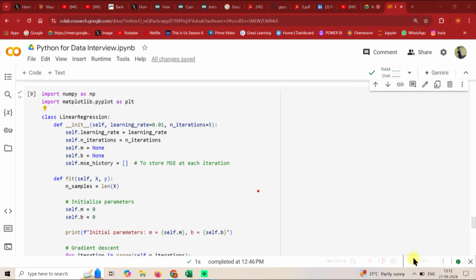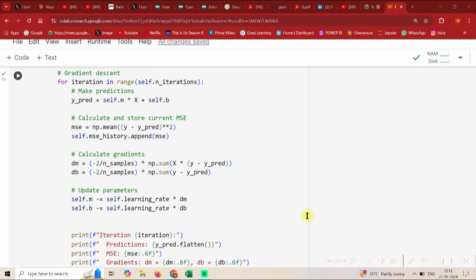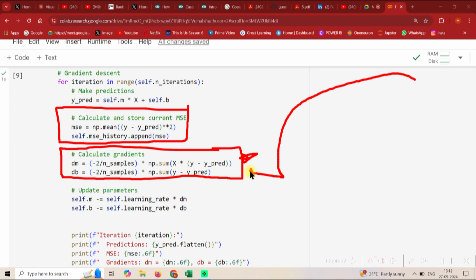And now guys, let's move towards the code part. The code is already there. I'll be telling you. Essentially, if you remember, I got one equation. This is the equation that I proved to you, showing how we calculate the gradient. It's not very difficult. We are just calculating and storing the MSE, and then this is the part that I just showed you.